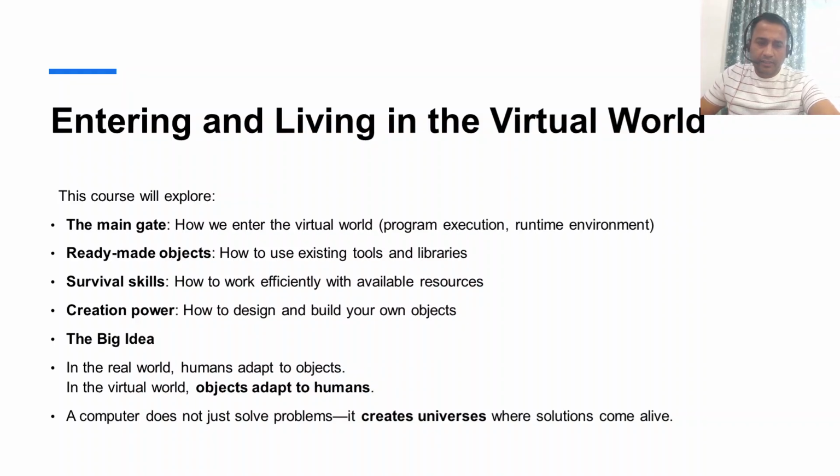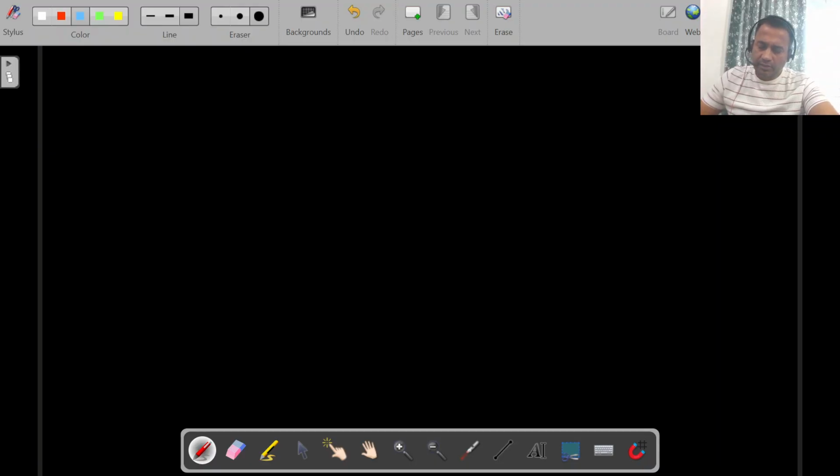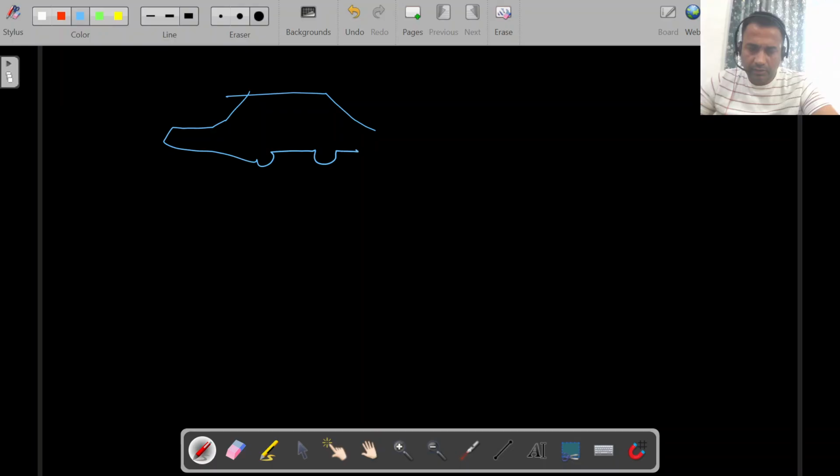Looks interesting, right? So let's illustrate this. Suppose that we want to create something named a car. Very simple. This is not working as expected, but have patience. It does not look like a car, but it's fine.